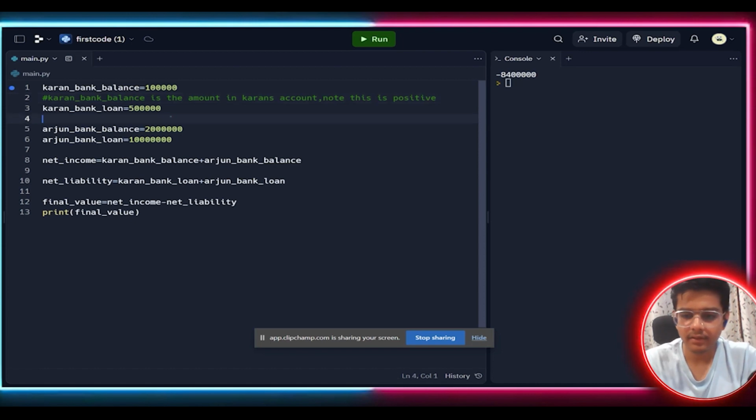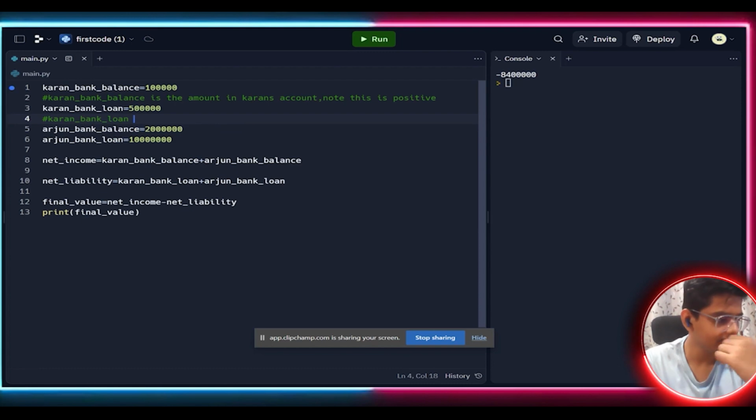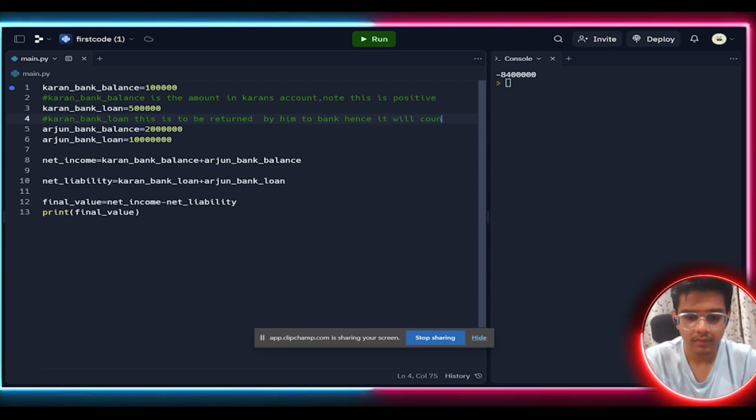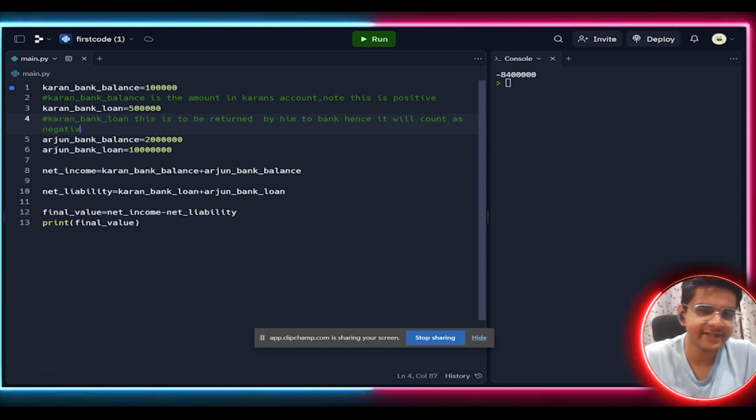Current bank loan will be, let's suppose, current debt. We can say this is to be returned by him to the bank, hence that should be negative. It will count as a negative. That's the comment I have written here.